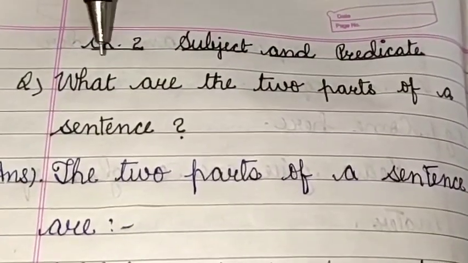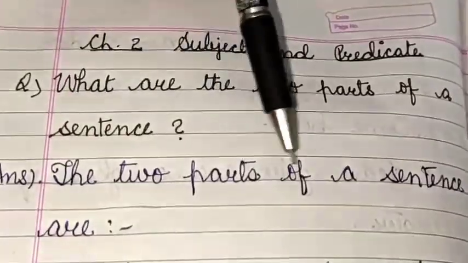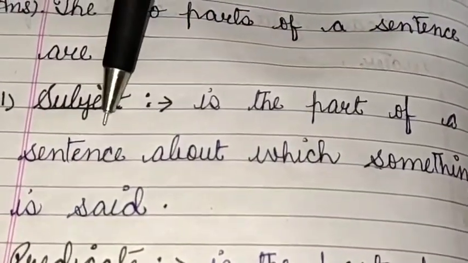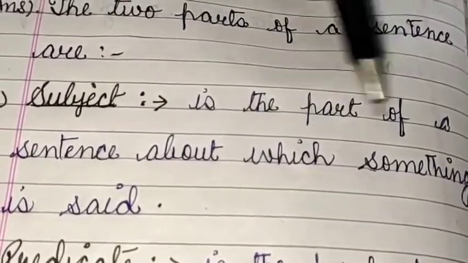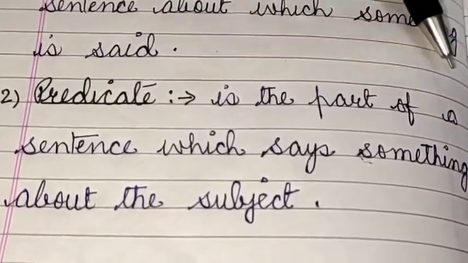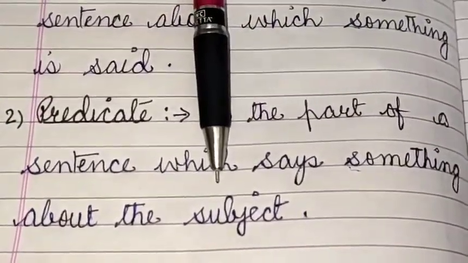Children, now you note down this in your notebook. What are the two parts of a sentence? The two parts of a sentence are: 1. Subject is the part of a sentence about which something is said. 2. Predicate is the part of a sentence which says something about the subject.